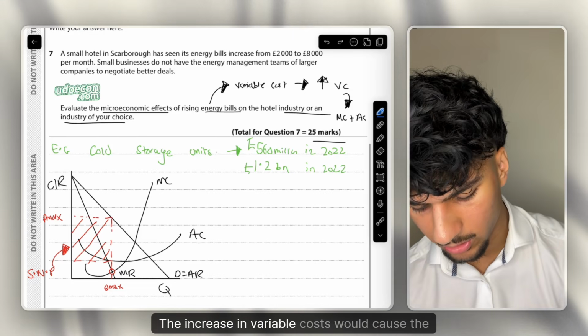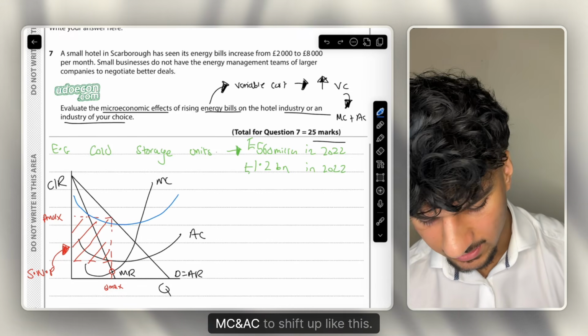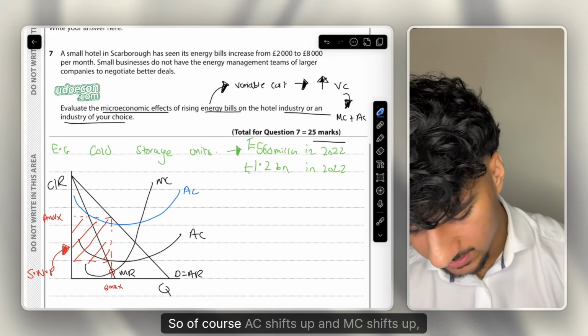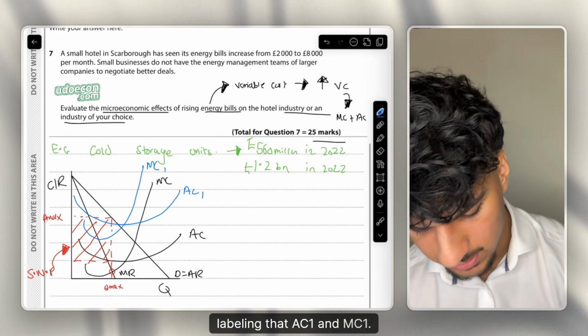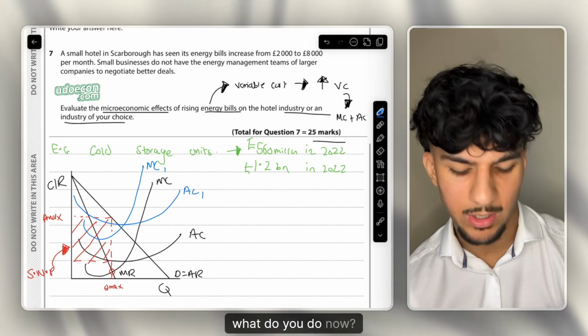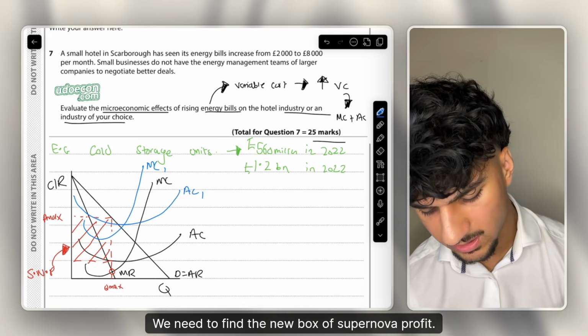The increase in variable costs would cause the MC and AC to shift up like this. So of course AC shifts up and MC shifts up, labeling that AC1 and MC1. Therefore, what do we do now? We need to find the new box of supernormal profit. How do you do that?